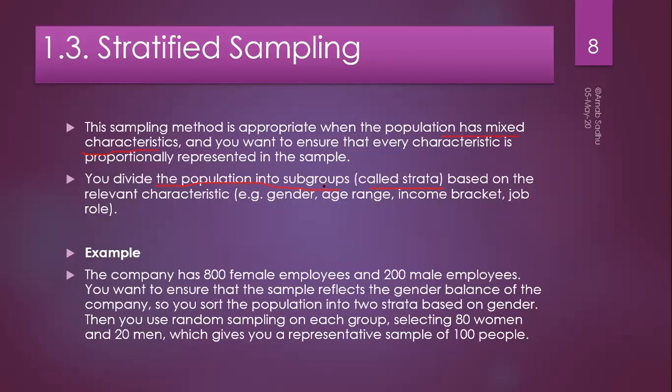Then we divide the population into subgroups based on the relevant characteristics. For example, here a company suppose has 800 female employees and 200 male employees. Now, if we need to sample this population, the correct sampling will be that sampling that contains the proportion of the female and male employees 8:2, because the population has a female to male ratio of 8:2. So the ratio must hold in the sample as well.